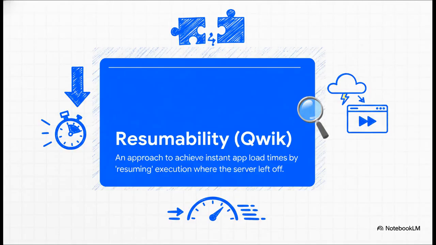The first major trend you need to know about is resumability, which was pioneered by a framework called Qwik. The goal here is simple: make apps load almost instantly. It gets rid of this expensive process called hydration, which is where the browser basically has to rebuild the application's state. A resumable app just picks up right where the server left off. The benefit? We're talking potentially the fastest load times we have ever seen.